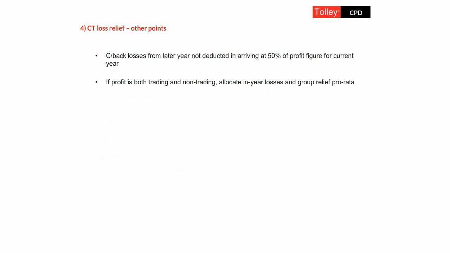Secondly, if our profit for the current year consists of both trading profits and other profits, rental profits, interest income, chargeable gains, then when we're dealing with current year losses and current year group relief, which obviously gets offset against total profits of that period, then we are required to prorata those losses against the different sources of profits. That's important because it then reduces each of those sources of profit pro rata, and that could affect the ability, for example, to use pre-1st of April 17 brought forward losses as well.